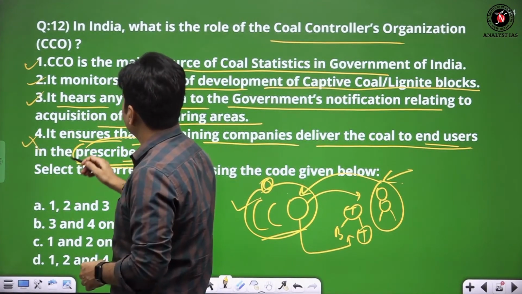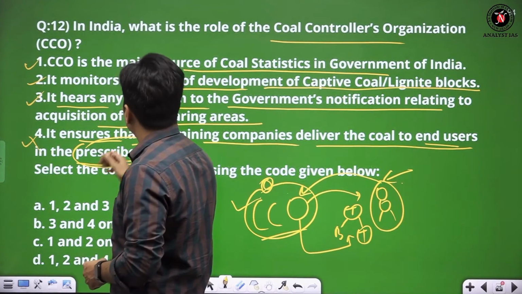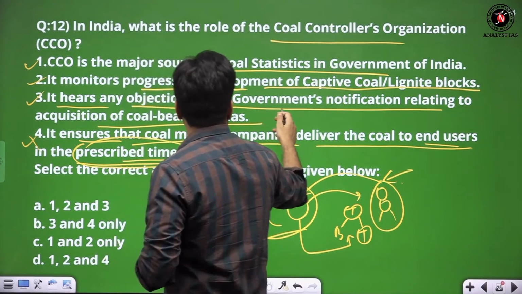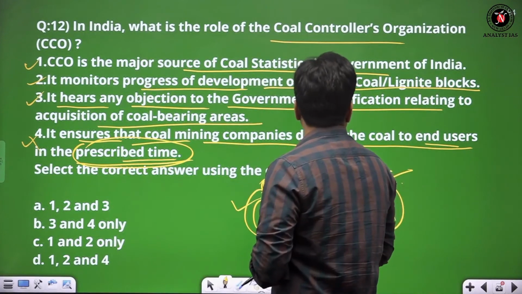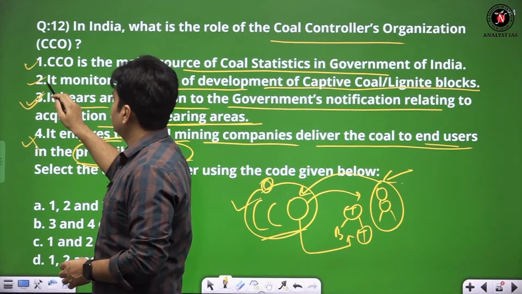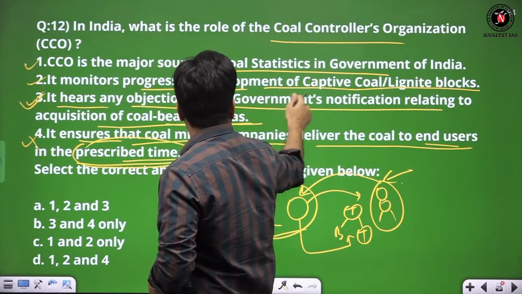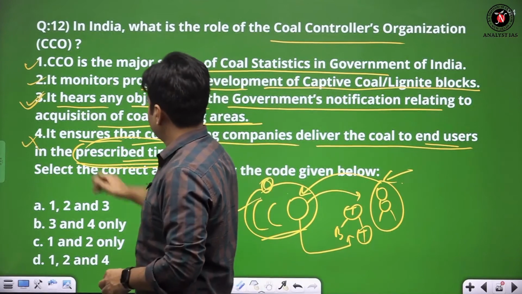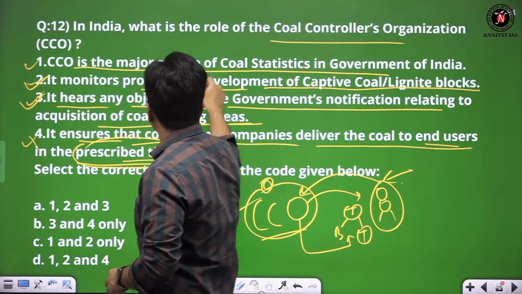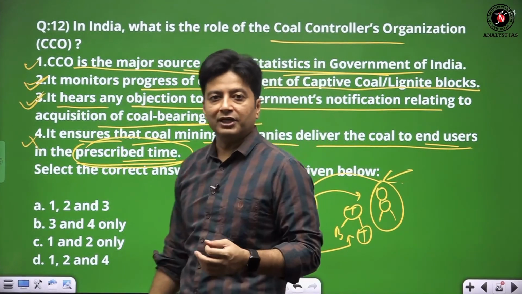And the third one, if we have to filter out from A to C, here any objection to the government's notification relating to the acquisition of coal bearing areas, then definitely yes, it is part of the legal promise. It monitors progress of development of captive coal lignite blocks, the answer is yes, and it is a major source for all the data provided to the government of India.